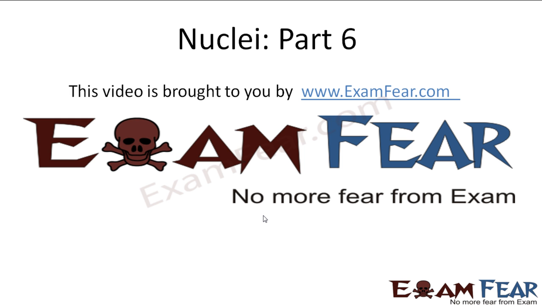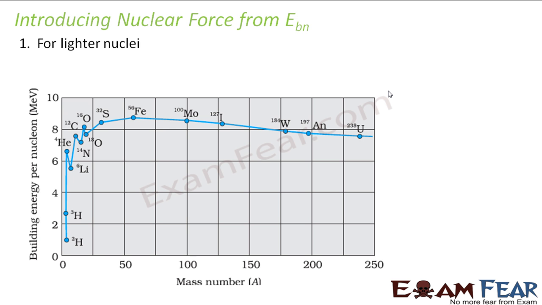Please make sure that you have watched all the videos till part 5 before going ahead with part 6. To start with, let us consider the lighter nuclei. That means the first part of this graph. In this portion, the mass number is less and also the binding energy is less.